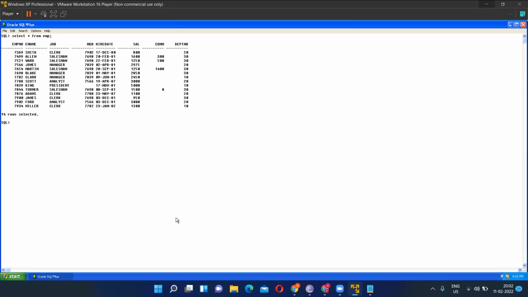Okay, select star from EMP where department number in 30. No. What if there will be 40, 50, 60? The requirement is I don't want 10 and 20. So what will be the query? See, IN means multiple OR. If I want multiple values, I will use IN. And if I don't want them, I will use what? NOT IN. So what will be the query? Select star from EMP where department number not in 10, 20.